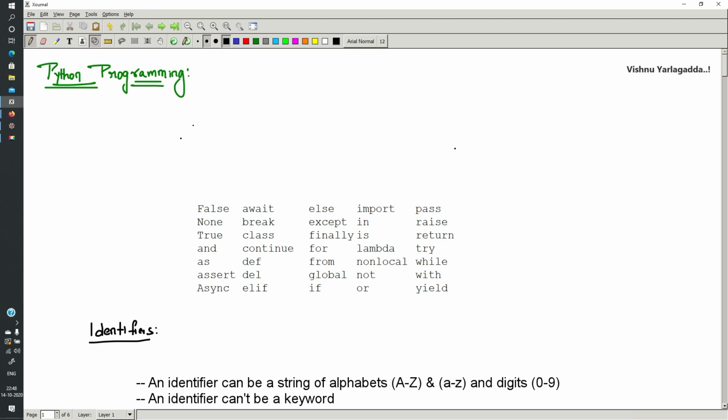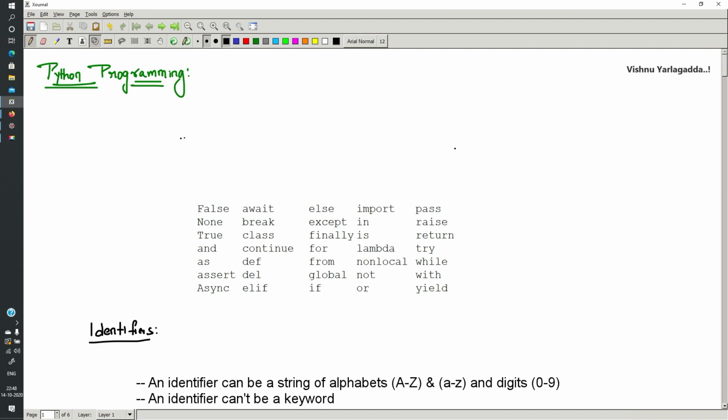So today is the first program I am going to write, and before that I'm going to explain all these things. What are the different types of keywords available, what are identifiers, what are the rules to create an identifier. So all those things I'm going to explain.